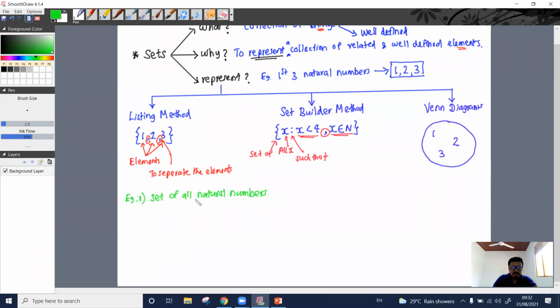So here, set of all natural numbers I need to represent using listing method. Then how can I do that?